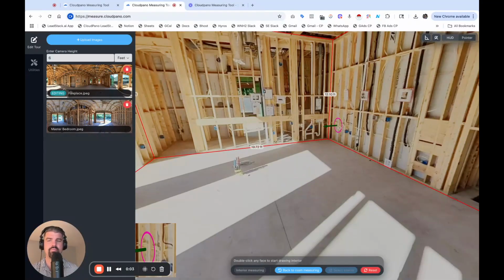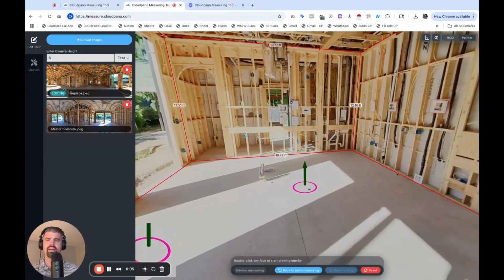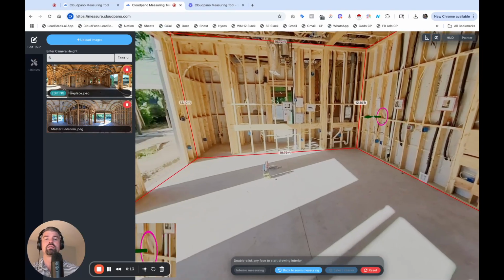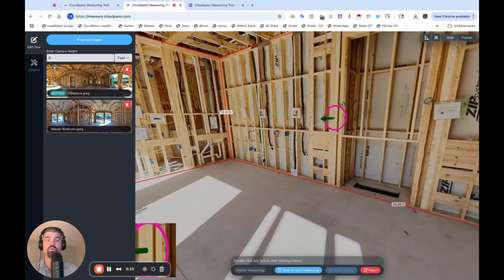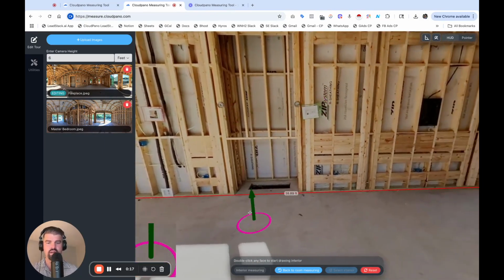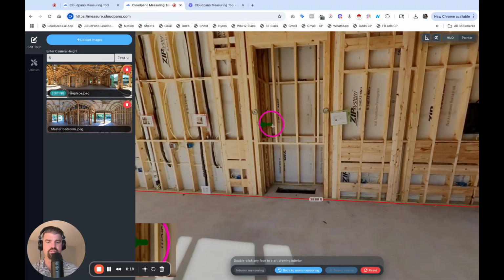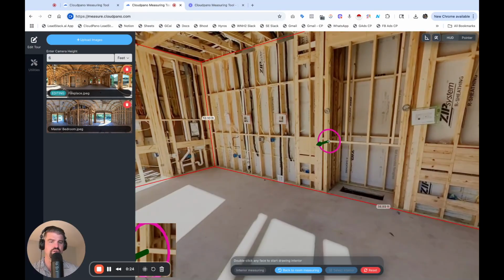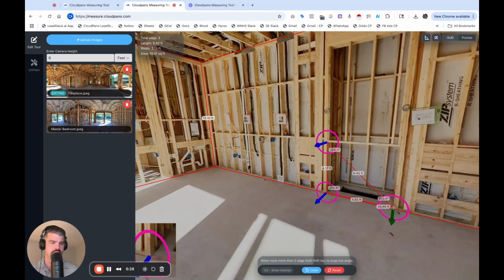Okay, now that my room dimensions are set, I can start to measure within the space, and you'll see the arrow change based on where I put the cursor. I'm selecting which wall or floor I'm going to be measuring. Let's say hypothetically I want to measure this fireplace area. This is a great example. I'll select this corner, the corner right below it, and this corner up here.